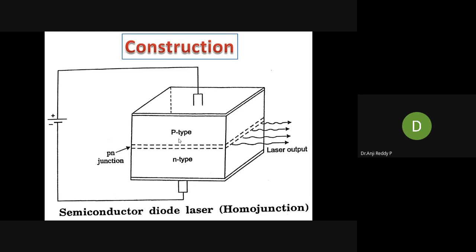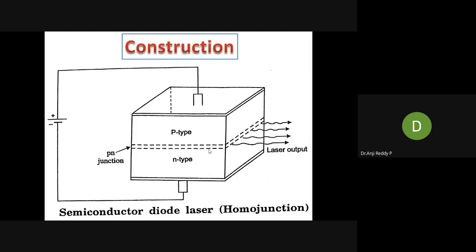Already I explained in the previous slide. And how we have to cut the semiconducting material, how we have to cut that single crystal. Here the active medium is made with a single crystal of gallium arsenide. Then this single crystal we have to cut in the form of a platelet.